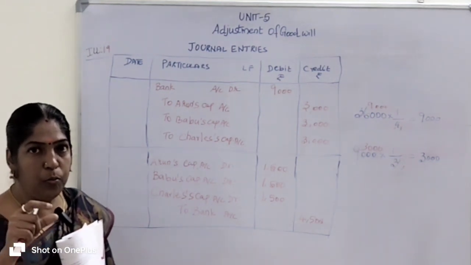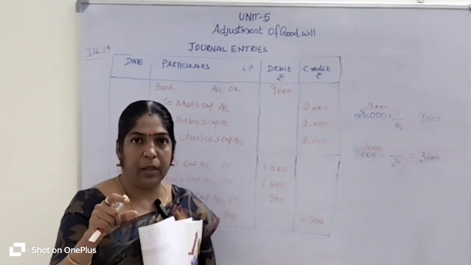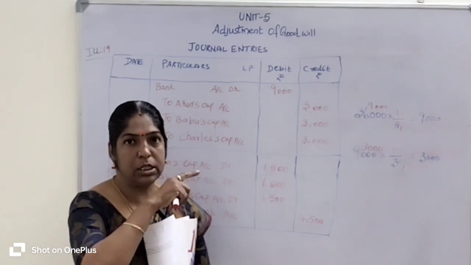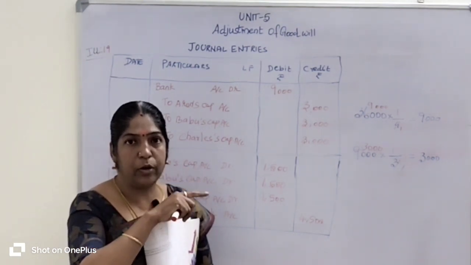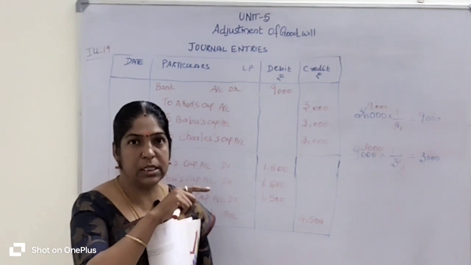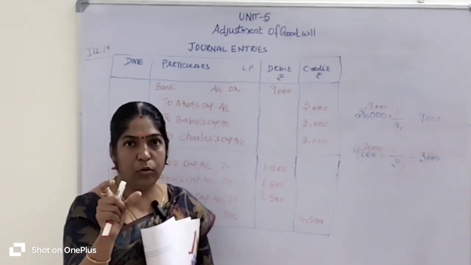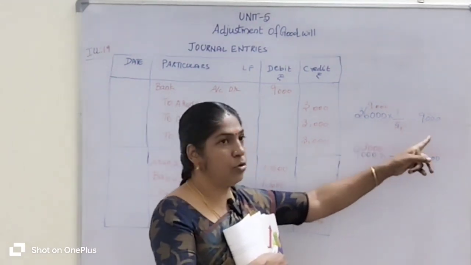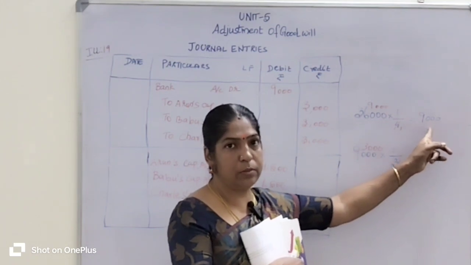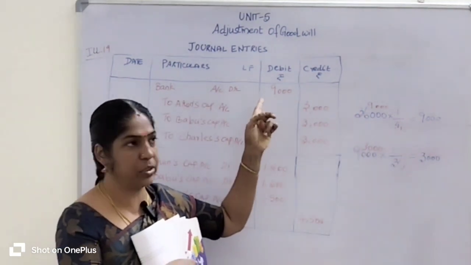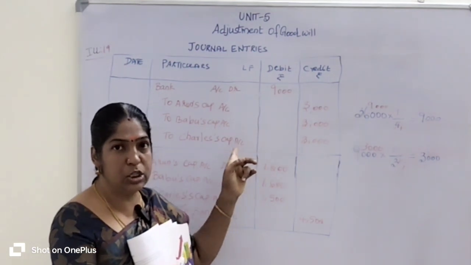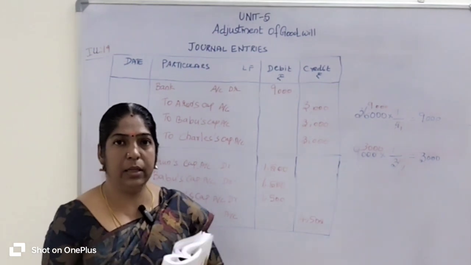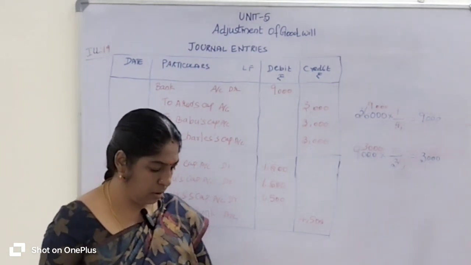So whenever the new partner brings goodwill, the journal entry is bank account debit to respective old partners' capital accounts. Here Durai brings the goodwill as per his share of profit. What is his share of profit? 1/4. What is the total goodwill of the firm? 36,000. 36,000 into 1/4 is 9,000 rupees. So Durai, the new partner's share of goodwill is 9,000 rupees. That 9,000 rupees is distributed among the three partners equally. Okay, this is the first journal entry when the new partner brings cash as goodwill.